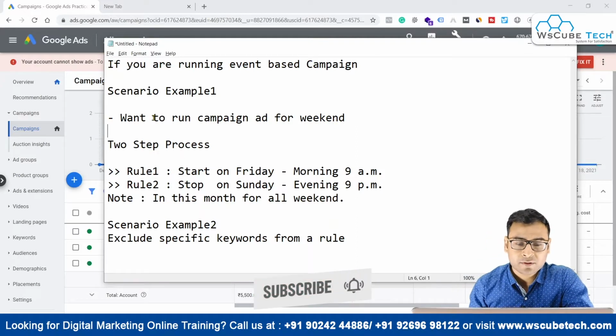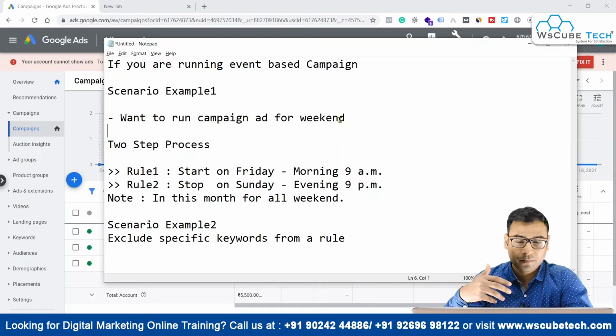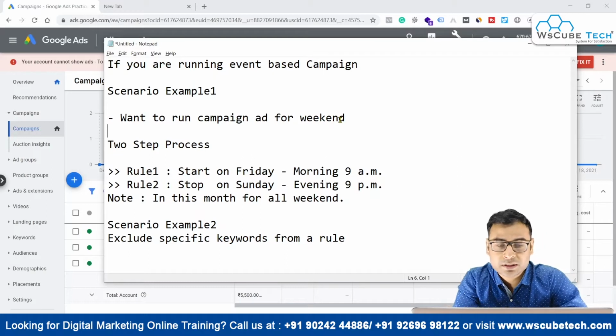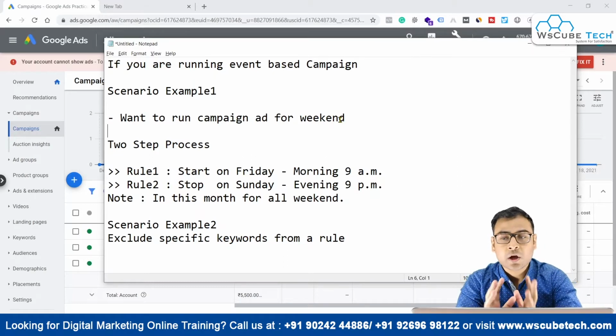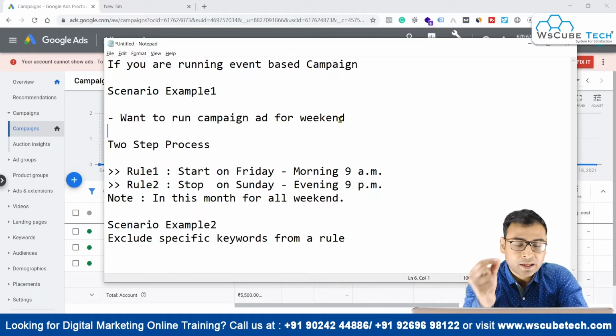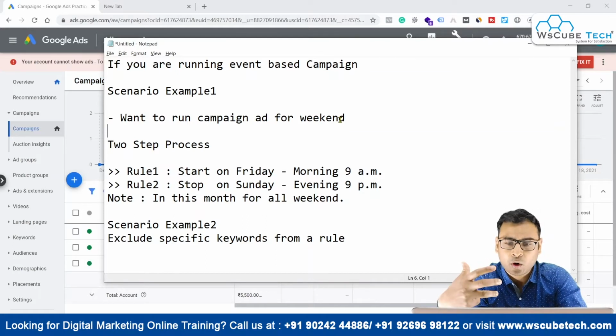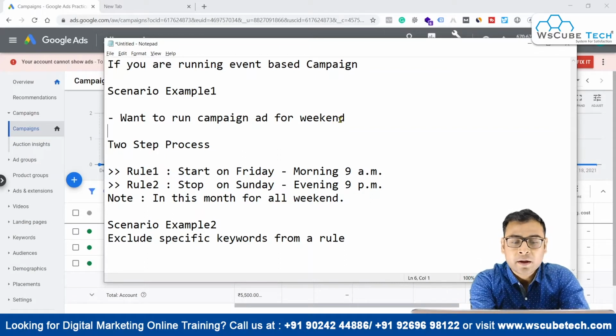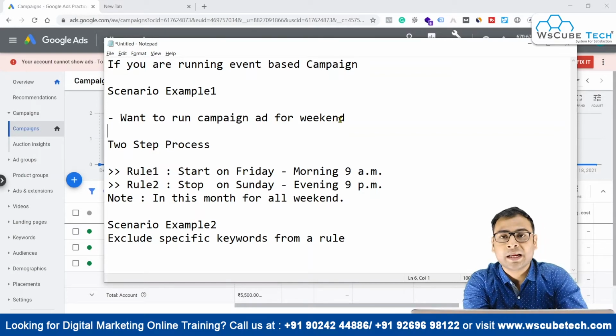The first scenario is that we want to run campaigns only for the weekend. If we require to run our campaigns only on Friday, Saturday and Sunday, how can we automate this process using the rules option in our Google Ads platform? For this case, we have to implement two rules. The first rule will start whichever campaign we want to run for the weekends, and we have to set the time when it will start. So rule one will start our campaign on Friday morning at 9 a.m.